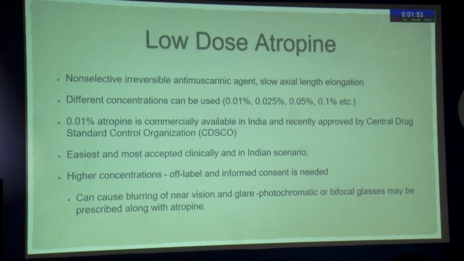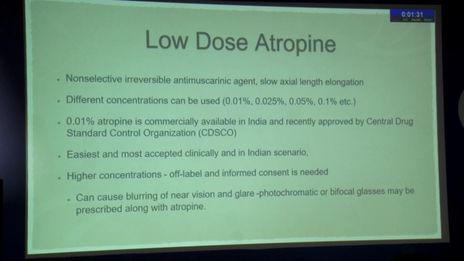It is a non-selective, irreversible anti-muscarinic agent. It is available in various concentrations from 0.01 to 0.1. Beware that the child doesn't take 1%, because we don't want that. And 0.1% is commercially available and is approved by the Drug Controller of India, and this can be used very commonly. I usually prefer to give it as a nightly dose so that they don't forget.